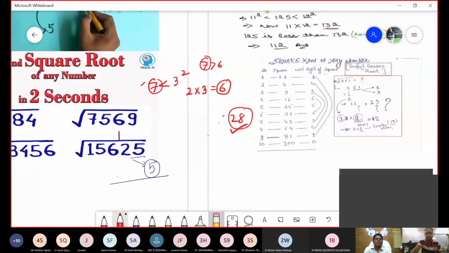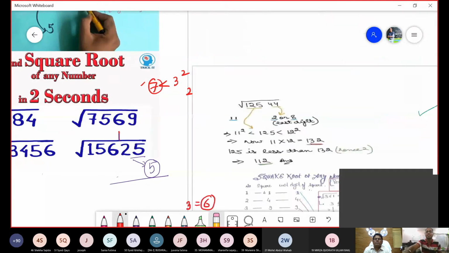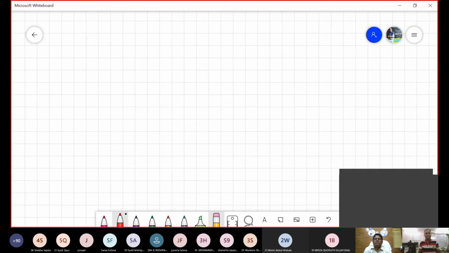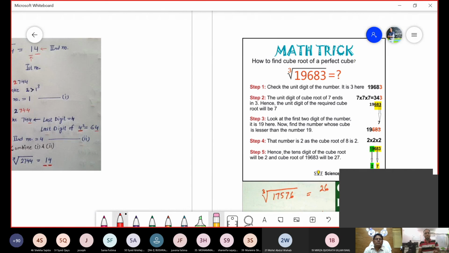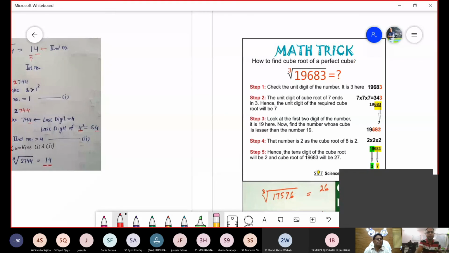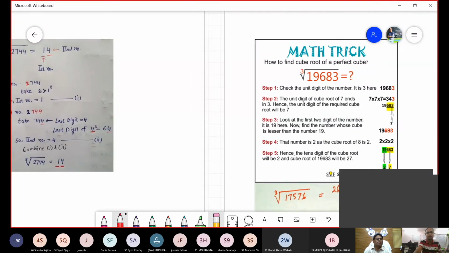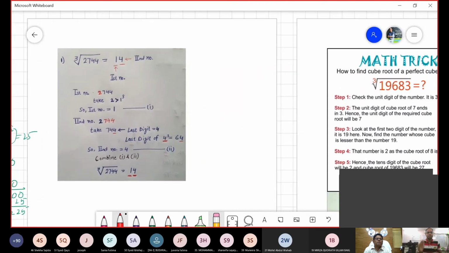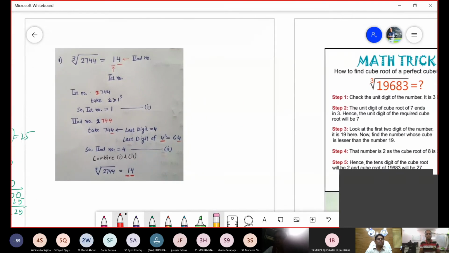I hope you enjoyed this method. है ना? Now trust me, cube root is far easier than square root. है ना? I will show you how come. So here comes the cube root method. My screen would respond bit slowly, so bear with that. Okay. So for example, I give you this, cube root of 2744, and I give you a master technique which will help you learn all the cube root within no time.